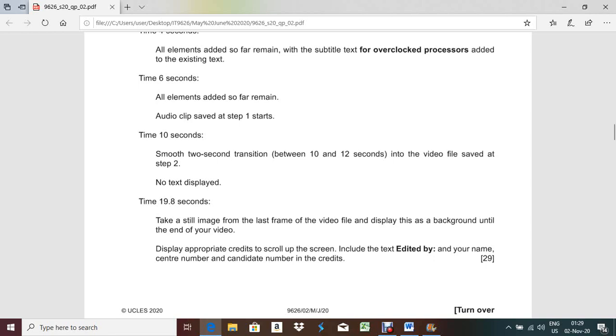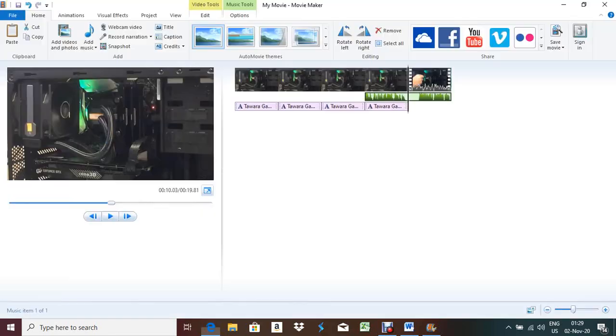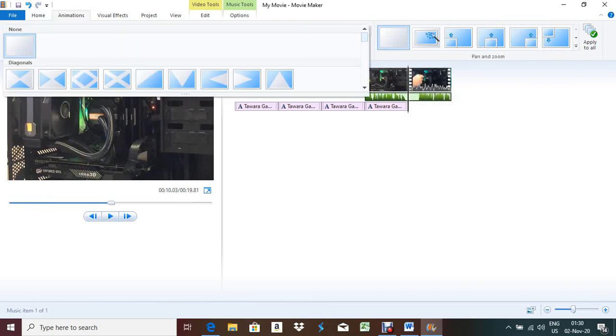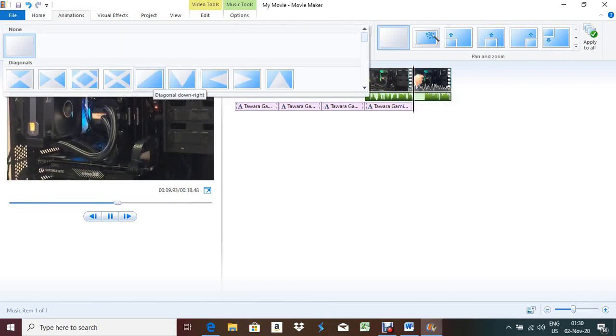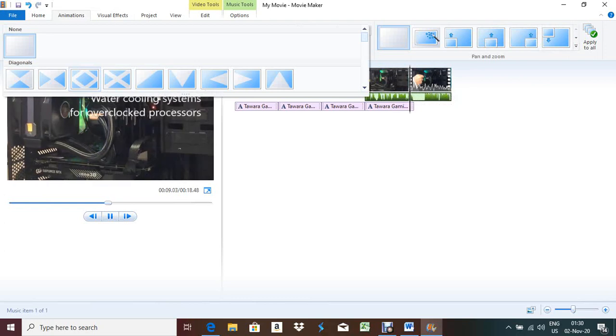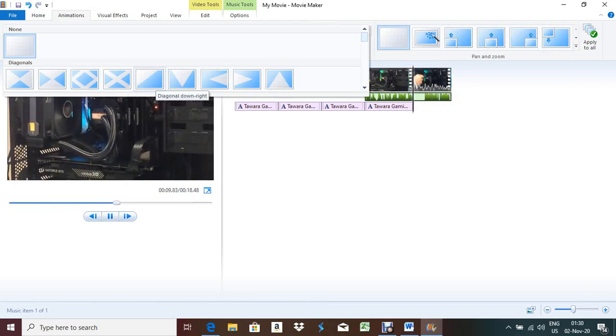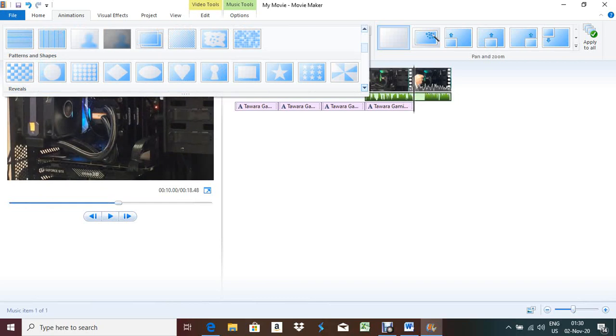Okay, now to the next display. So you have to give one transition before the video clip. Okay, so where you have to go: Animations and smooth transition. So you can take one transition, cooling systems. You can give one transition.